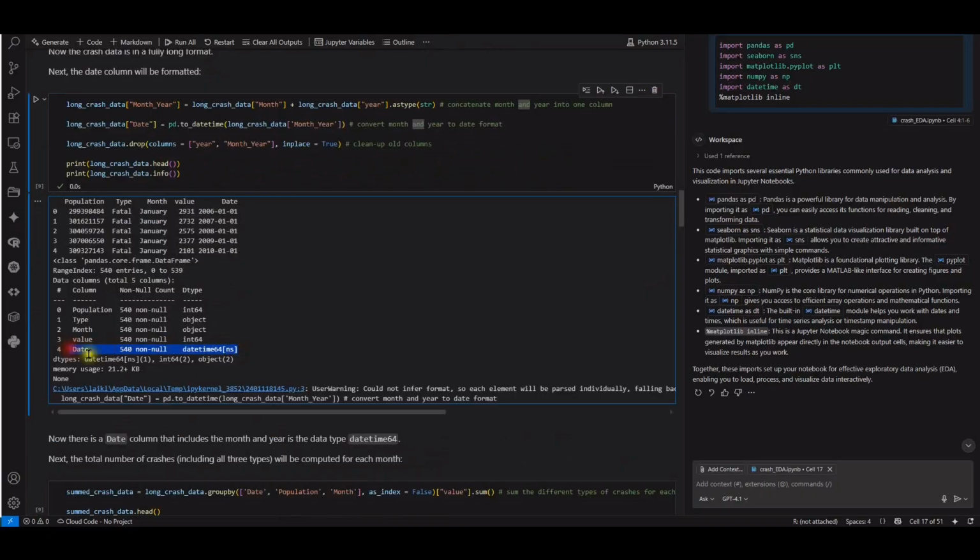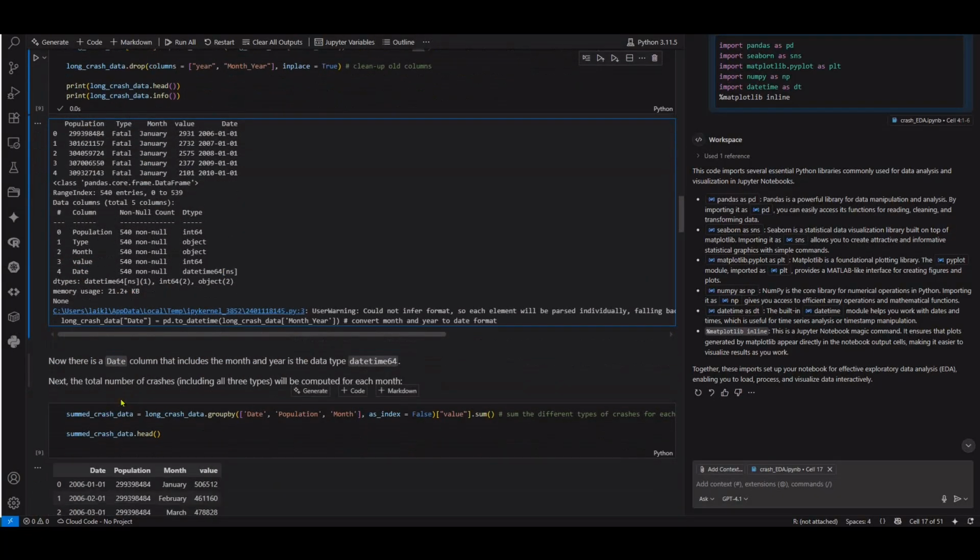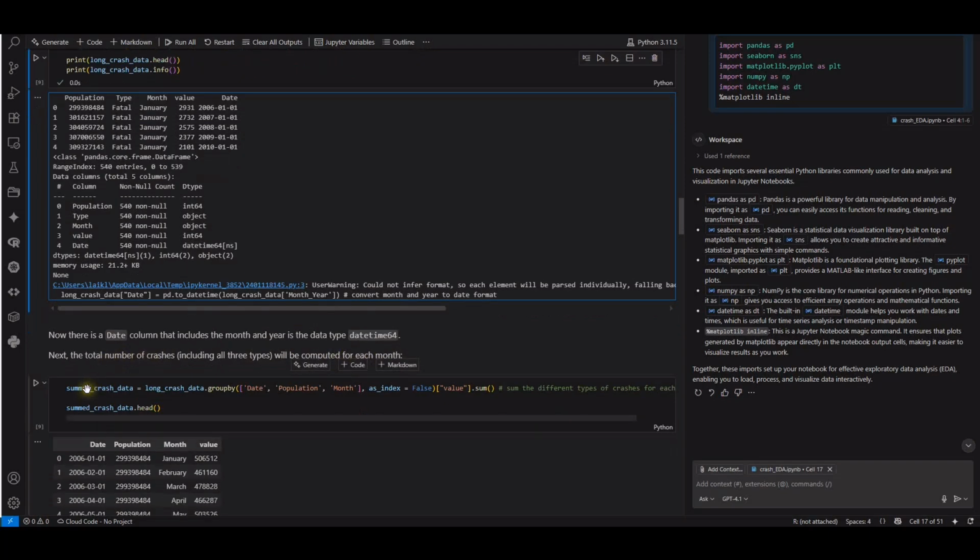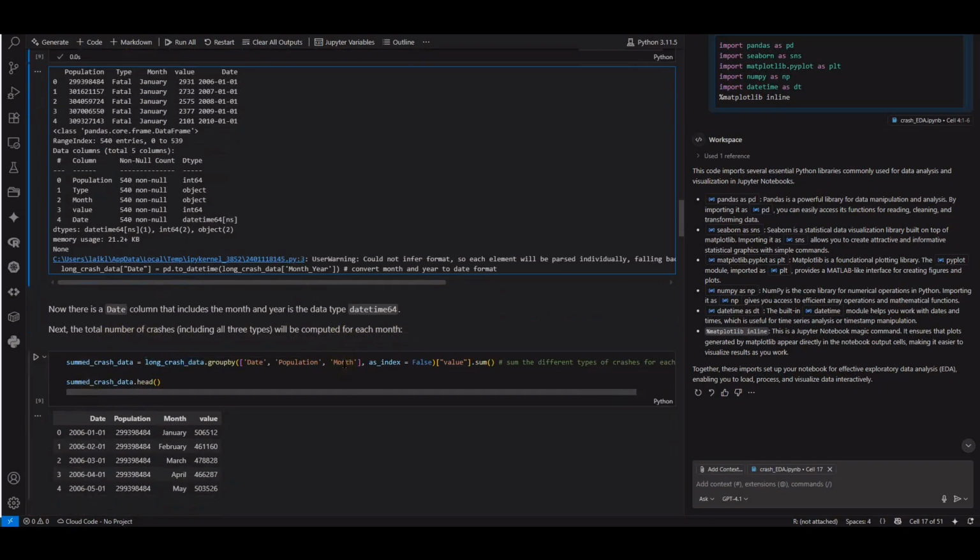So you can see the date is converted to datetime. Now there is a date column that includes the month and year in the data type datetime64. Next, the total number of crashes, including all the 3 types, will be computed for each month. Let's run that.